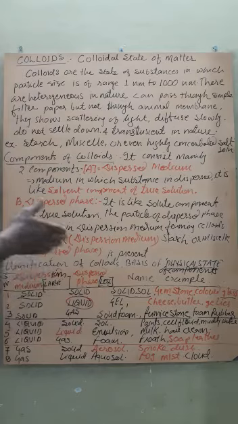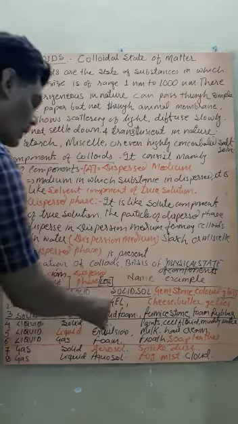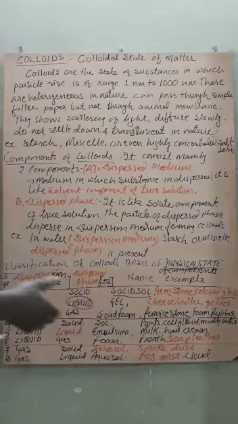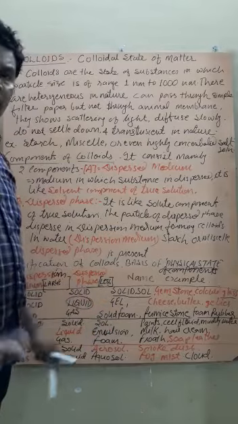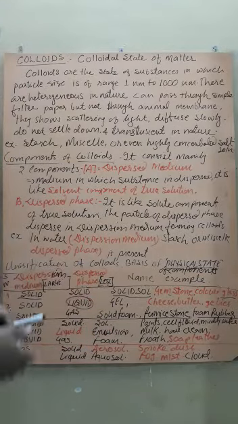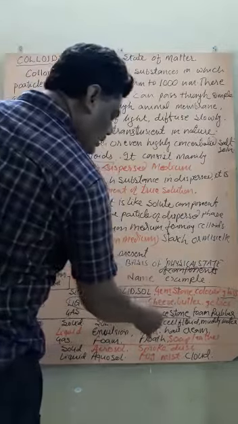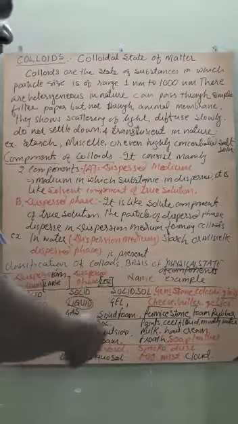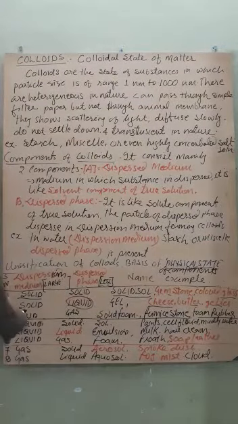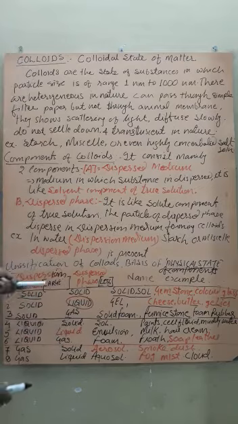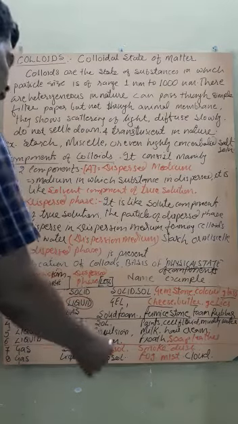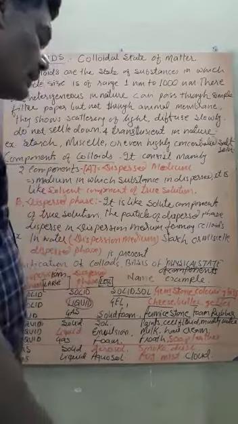If the dispersion medium is solid again, but the dispersed phase is liquid, in lesser quantity, this is called gel. You are familiar with gel, many times you use it, for cleaning purposes. Even hair gel is of this type. But simple examples are cheese, butter, jellies. Nowadays toffee jellies are available in the market. Then the dispersion medium is solid and the dispersed phase is gas, in lesser quantity. This is solid foam, like pumice stone, foam rubber.